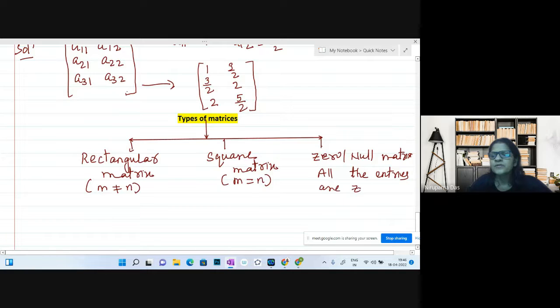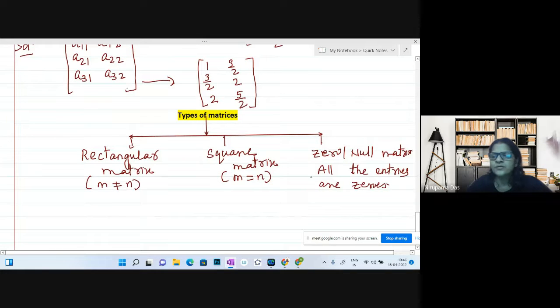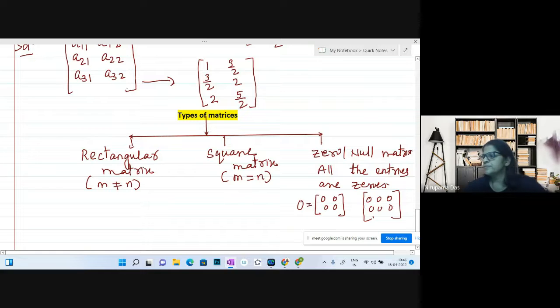So all the entries are zeros. It means you can write 0, 0, 0, 0. It can be a rectangular matrix, it can be a square matrix also. All the entries are zeros.